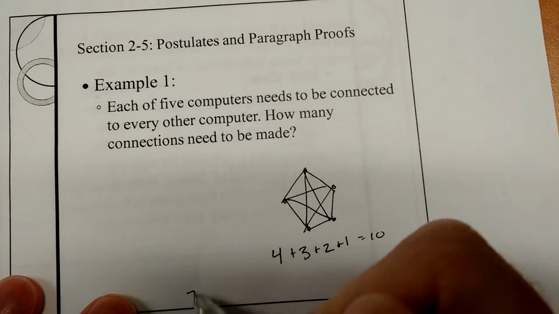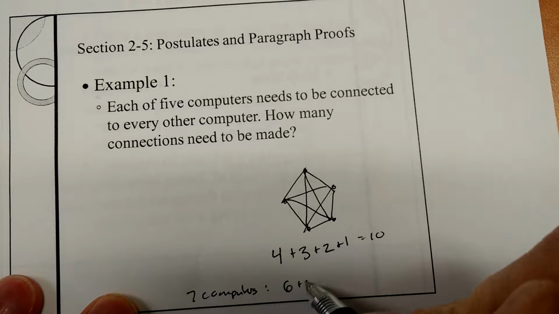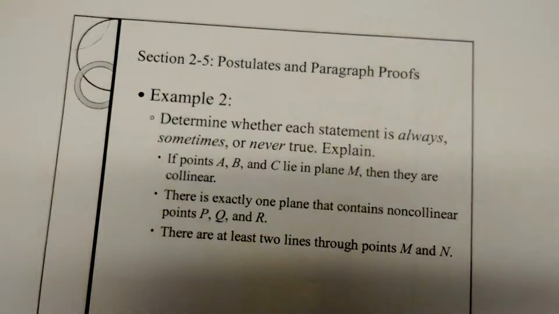So if I had 7 computers, I would start at 6, plus 5, plus 4, plus 3, plus 2, plus 1. So 11, 15, 16, 17, 18, 19, 20, 21. There's 21 connections. You always start with the number that is 1 less than the number of computers that you have.